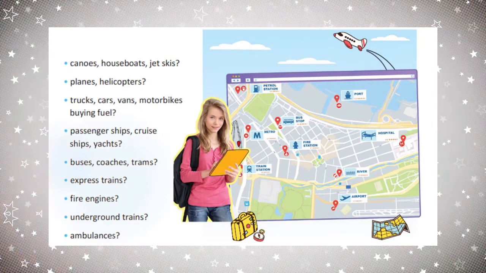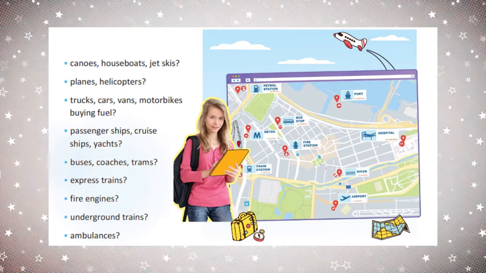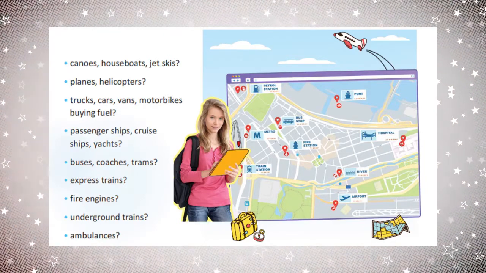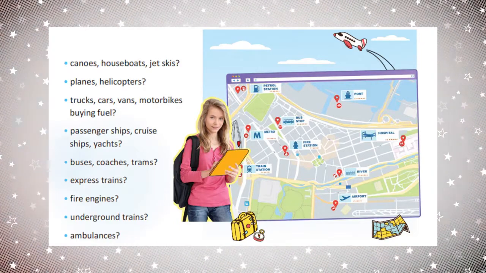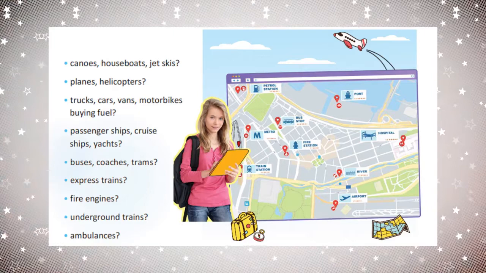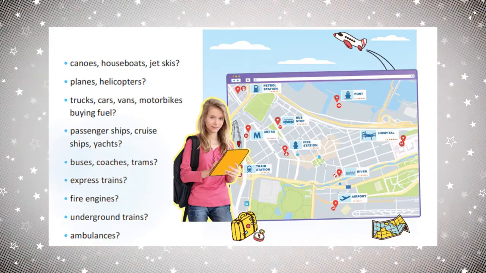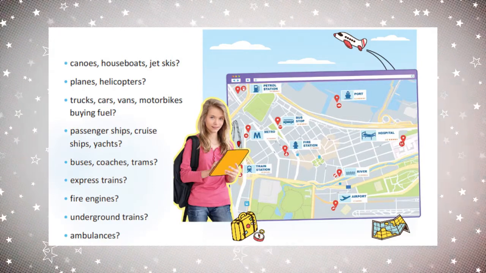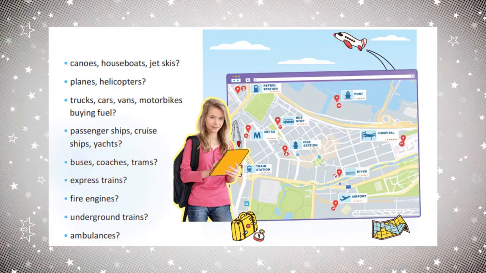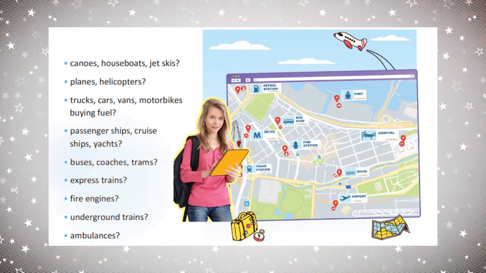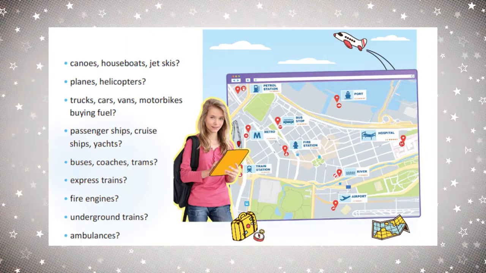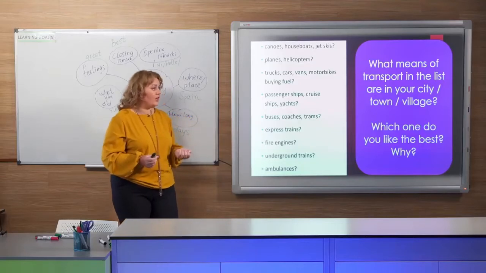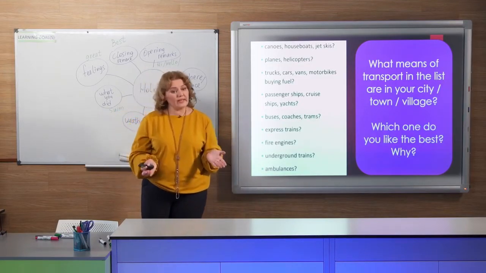Express trains. What's this? Where can we find this means of transport? Yes, at the train station. What about fire engines? What kind of transport is this? Fire engines belong to the fire station. Good. Underground trains? If it is underground, can we see it? Usually not. So, this can be found in the metro. And the ambulances belong to the hospital. Well done.